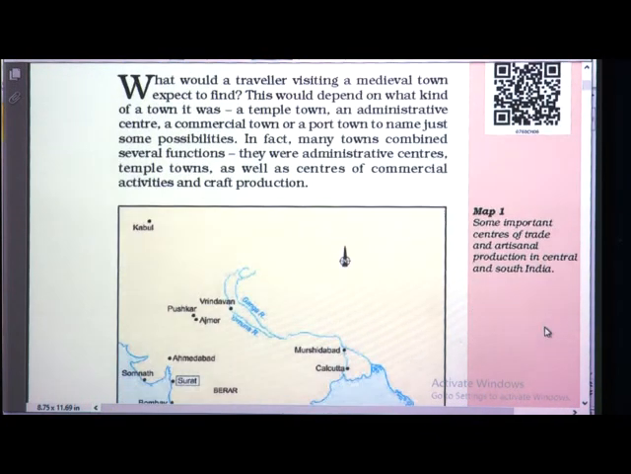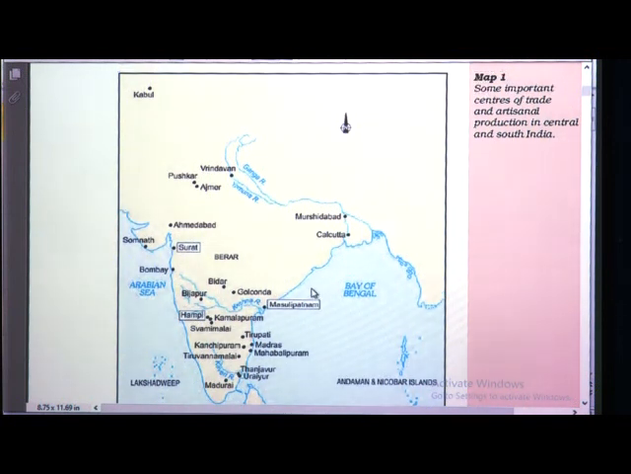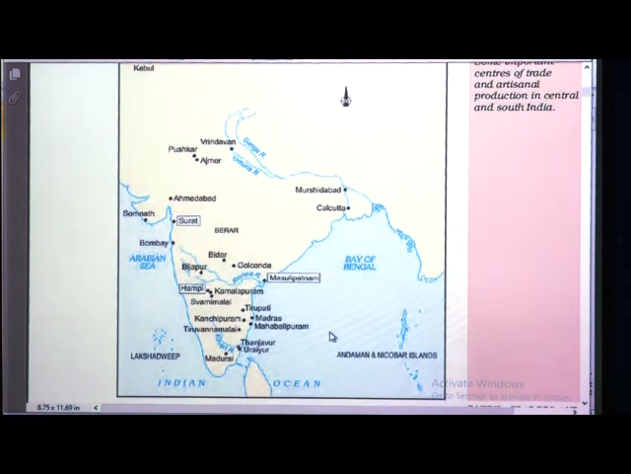Now here the map is given. As I told, we are going to focus mainly on the boxes given here: Surat, Masulipattnam and Hampi. Surat is located in Gujarat, Hampi in Karnataka and Masulipattnam in Andhra Pradesh. So in detail we are going to learn about these cities. Some are the important centers of trade and artisanal production in central and south India. So you can see the map properly.